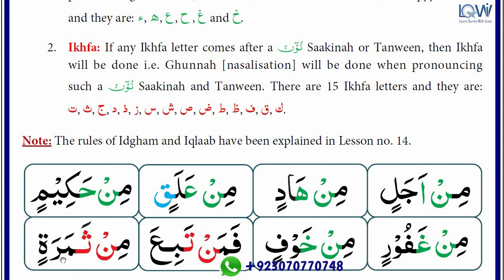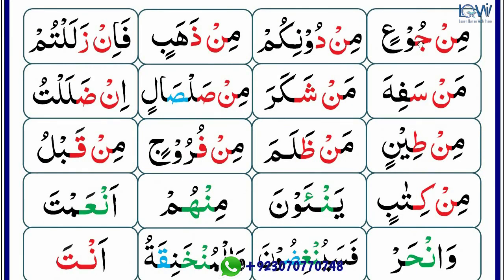Okay, next word, there is an ikhfa letter and it has come after noon sakin, that's why there is ikhfa with gunna. We have to read this word without spelling. Mir thamaratin. Next letter is jim and there is ikhfa letter. Dal is also ikhfa, za is ikhfa, dod, sod, sheen, seen, ta, wa, fa, qaf, kaf. All red letters are ikhfa letters, but you should learn these letters by heart. You shouldn't look at the colors.